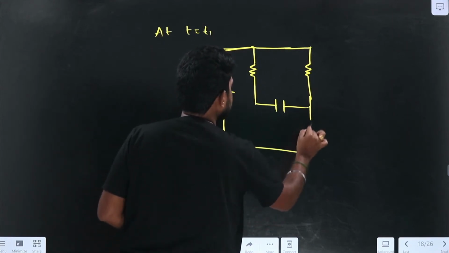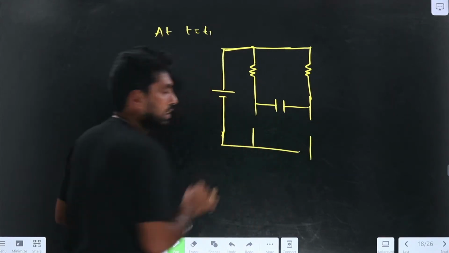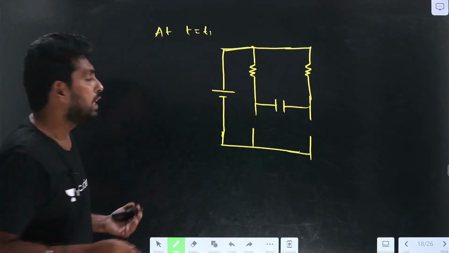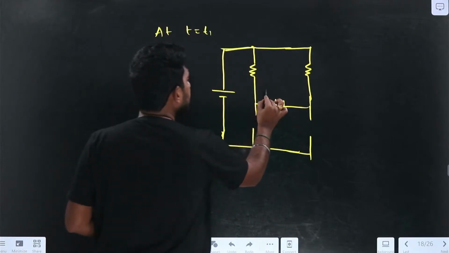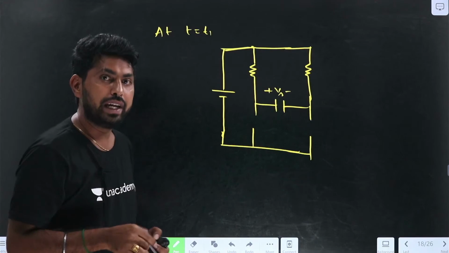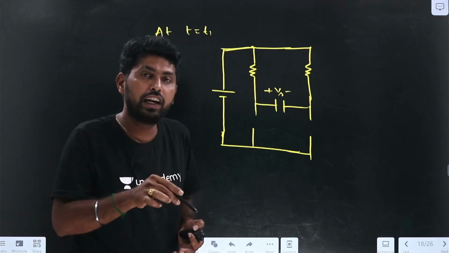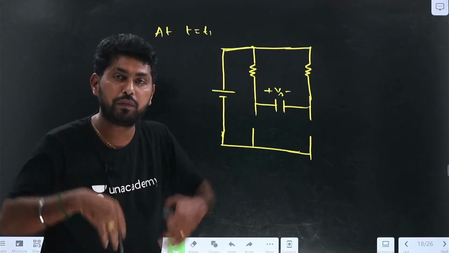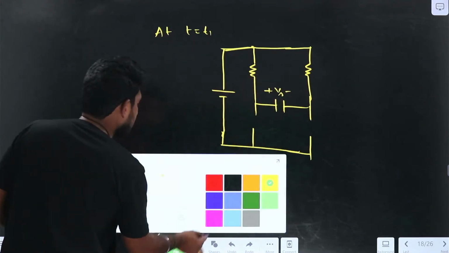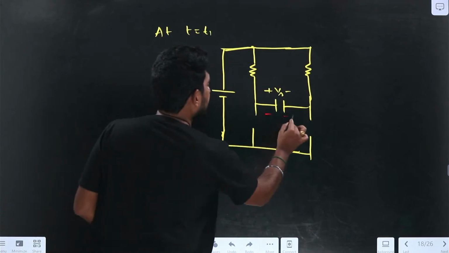So what is the capacitance polarity here? Here the two thyristors are there. So the capacitance polarity is, if we are assuming the capacitor polarity is like this, that it is plus Vs. But now at the end of T1, the capacitor will be charged to minus Vs. So what happens? It is charged to minus Vs.